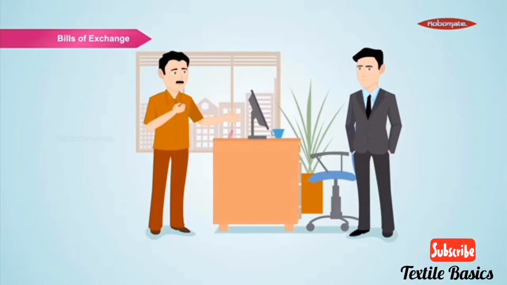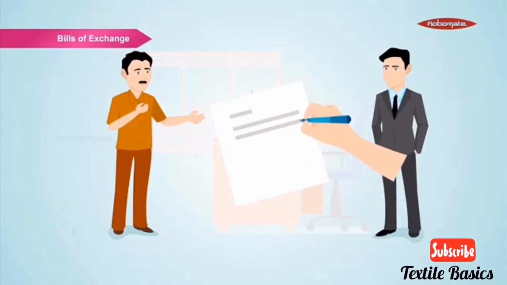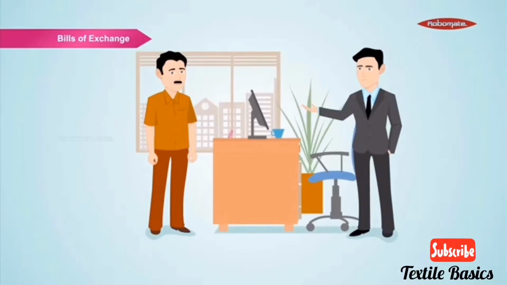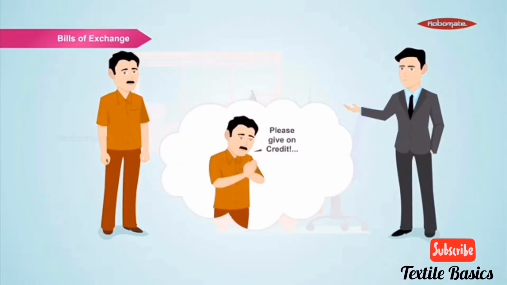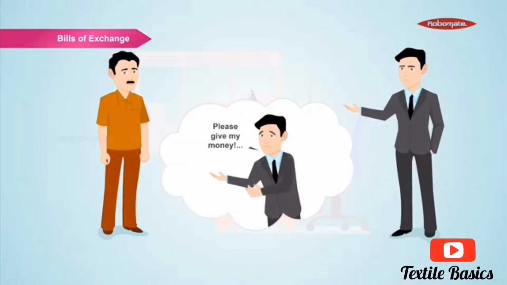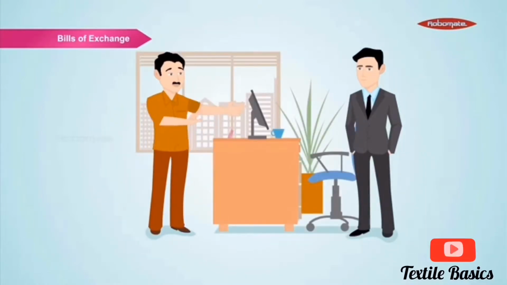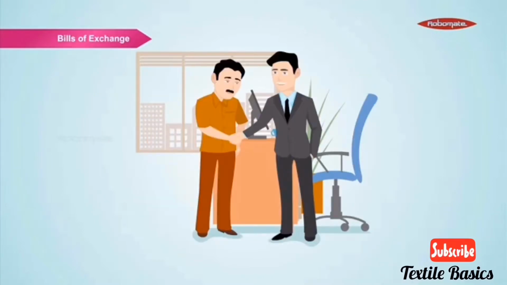Why? I will give you in writing that I will definitely repay you in 3 months. Use that as a legal document to take action against me if I don't repay your loan. Mr. Needy, right now you are making a request. Later, I will have to beg for my own money. Oh no, you can order me to pay you after 3 months. Okay, I agree to give you the mobile covers on credit.